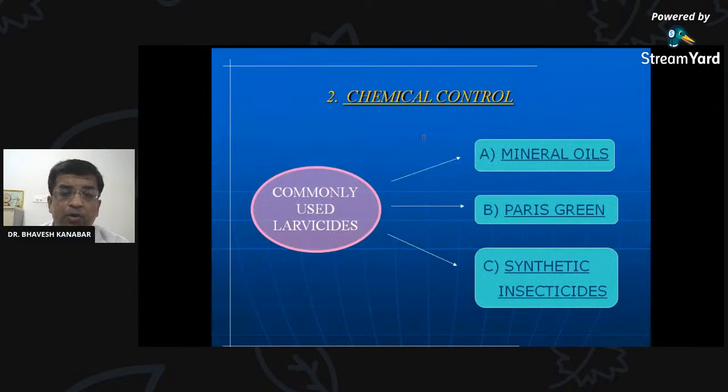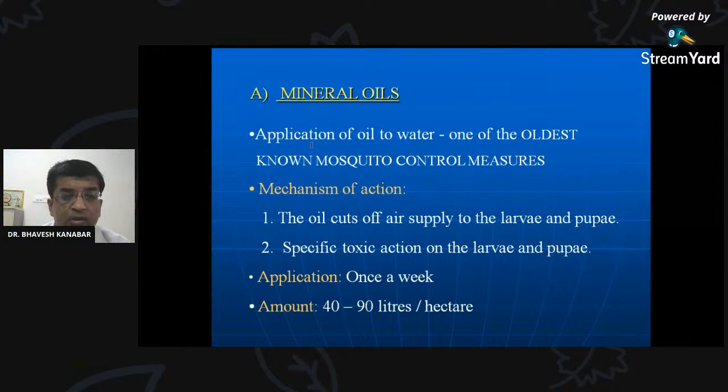Then chemical control. Chemical control include larvicidal. Commonly used larvicidal are mineral oil, Paris green, and synthetic insecticides. So three types of the larvicidals are there: mineral oil, Paris green, and synthetic insecticides. So mineral oil, that application of the oil to the water, that is the oldest method for mosquito control measure. Oldest method, application of the oil.